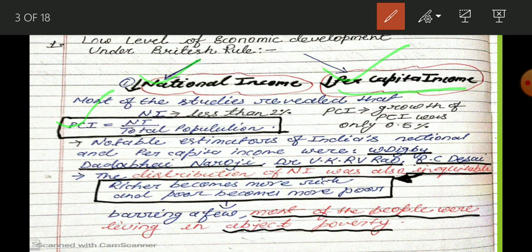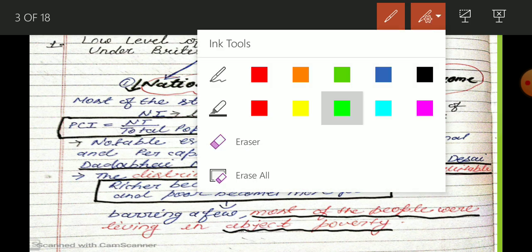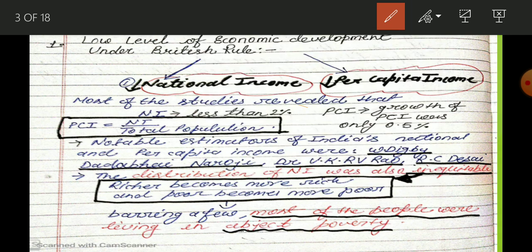There were some individual attempts by experts. These experts did studies, and the studies revealed that the growth of national income was less than 2%, and the growth rate of per capita income was only 0.5%.